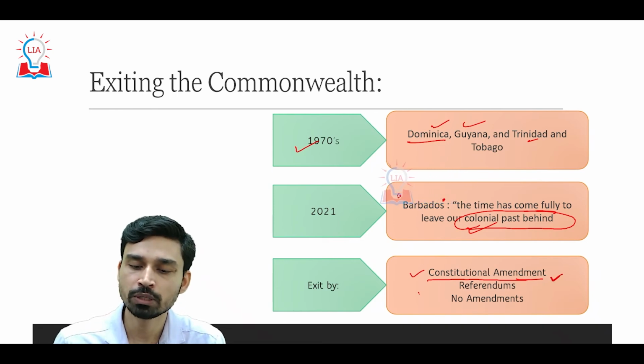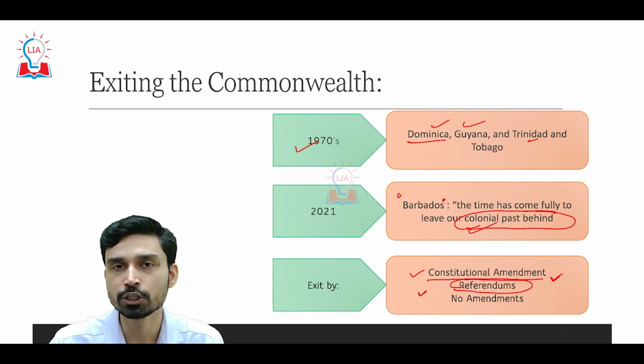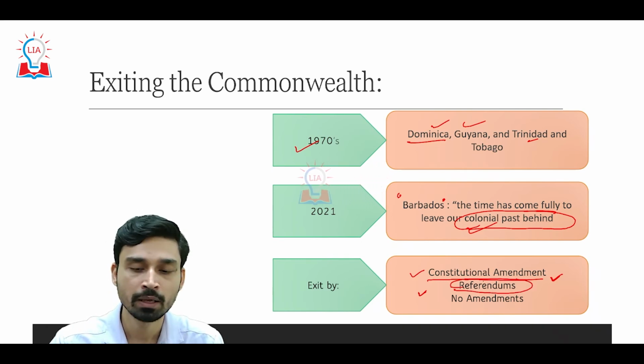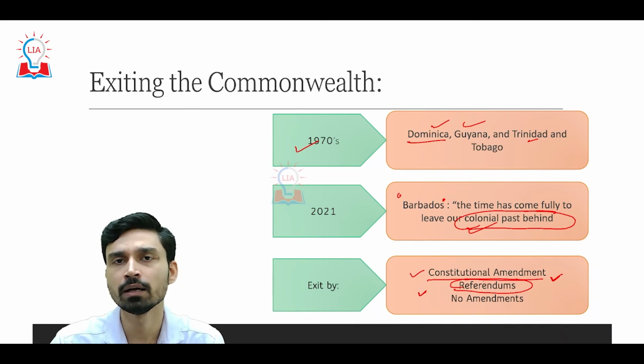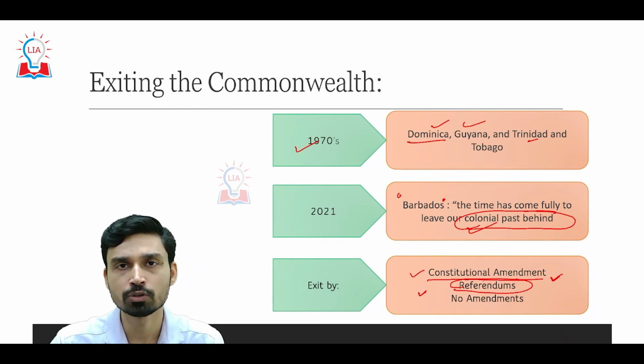The second method by which they can exit the Commonwealth is by holding referendums among the population, as has been done in the case of Australia. After holding a referendum, if approval is given to remove the king as head of state, then also they can exit.